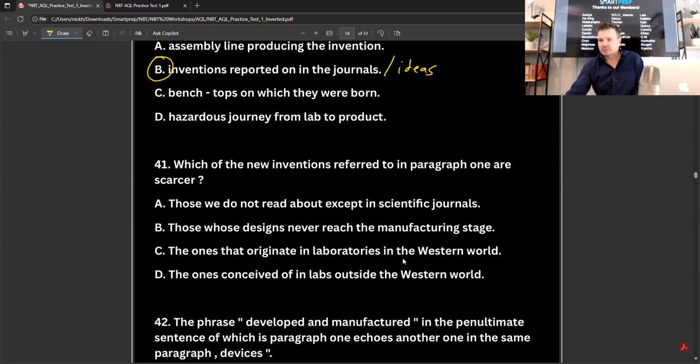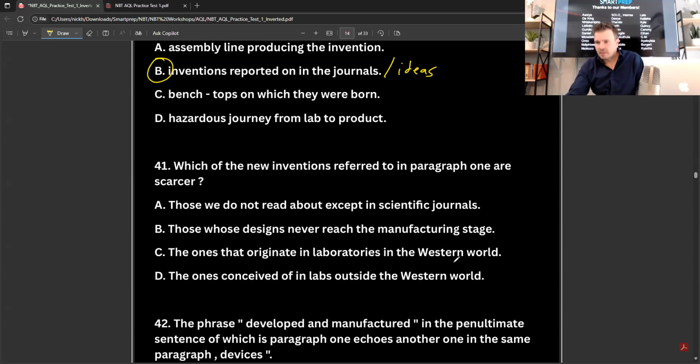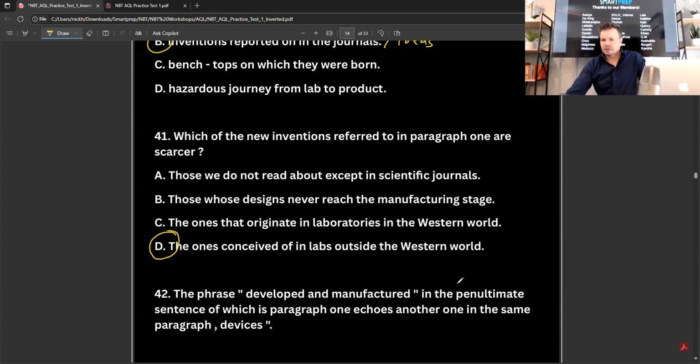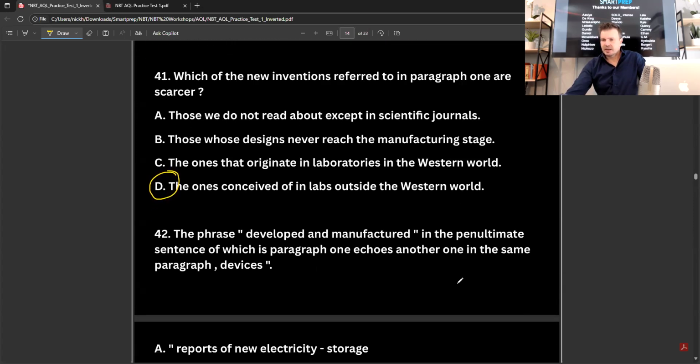Okay, so we think that it's going to be D. Yes, because they talked about only Estonia being outside the Western world. The rest were all from the US, and I think they mentioned Japan, Europe. We'll go back to that just now. Okay, go back to the paragraph. Okay, let's look at the next one.